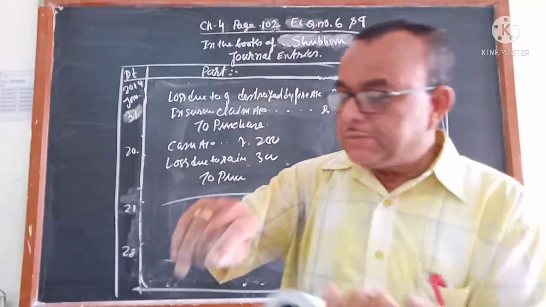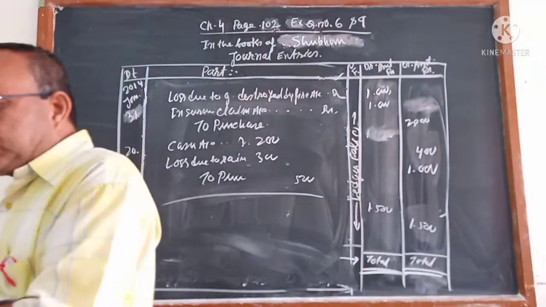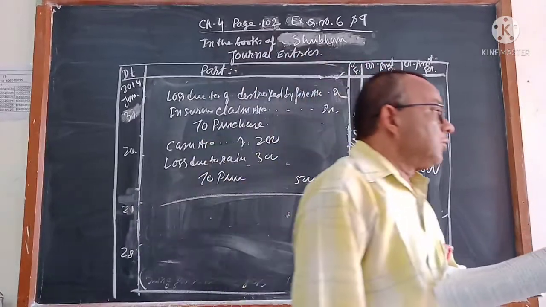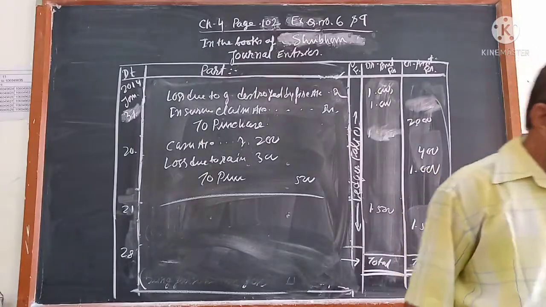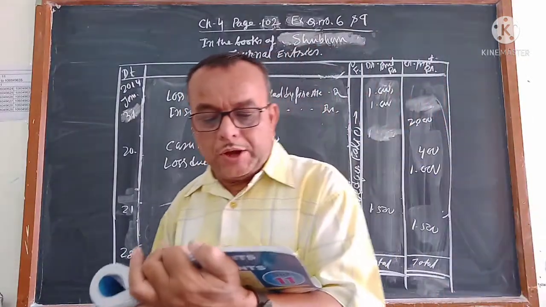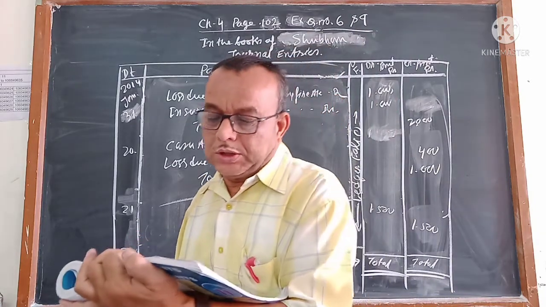Next is goods of rupees 250 was received as free sample, sold for rupees 400. Free sample पे मिला था, लेकिन आपने सोल्ड किया 400 रुपये में। तो सोल्ड किया जो 400 रुपये, that is what you have to write here. Cash account debit to sales account. Cash account debit to sales, how much? 400.